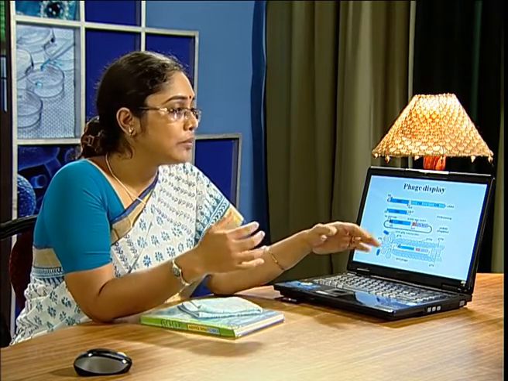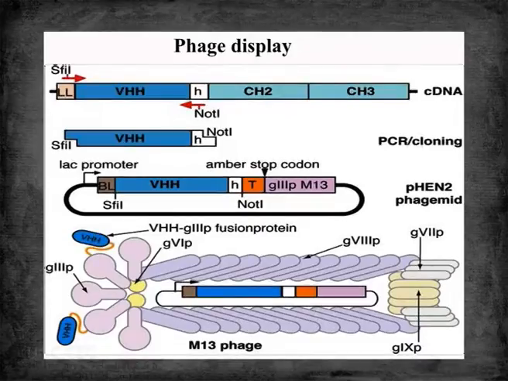Now, a bacterial cell carrying the phagemid, when infected with a helper virus, that is a single-stranded DNA filamentous phage, will be provided all the packaging and assembly proteins. Using that machinery, the phagemid will be converted to a single-stranded DNA filamentous phage. Now, theoretically, all the capsid proteins can be used for phage display, but normally two proteins, GP8 and GP3, are used for phage display.